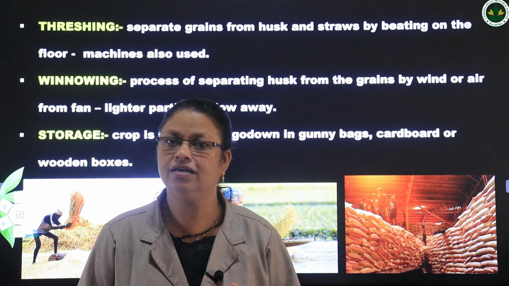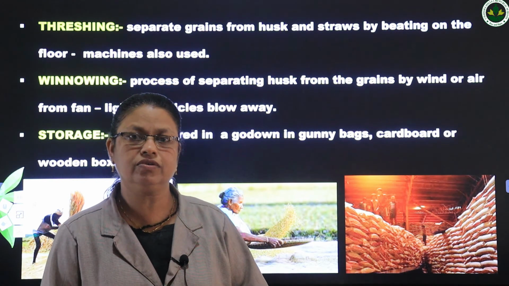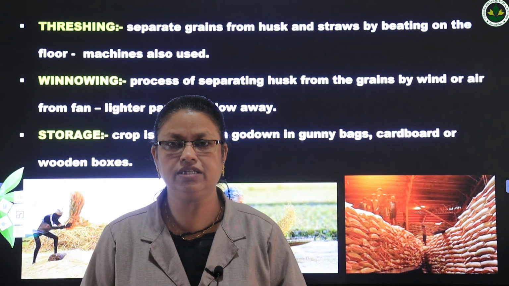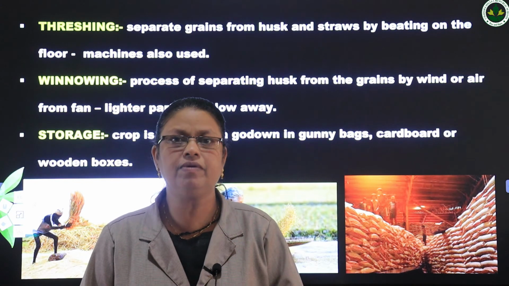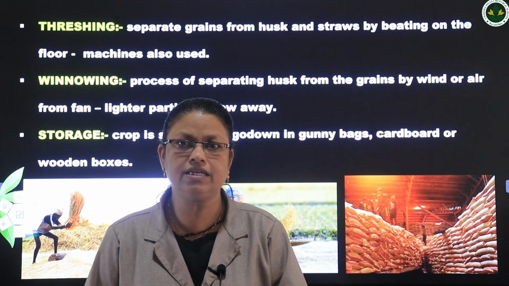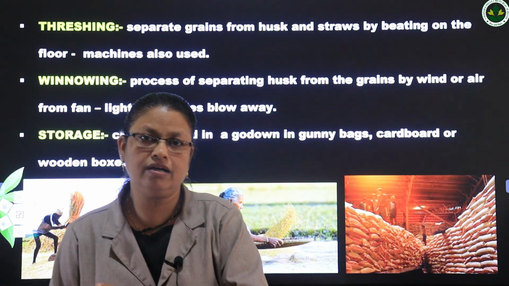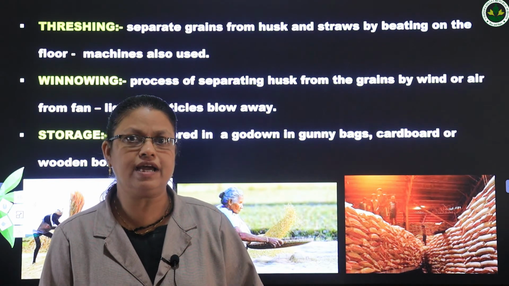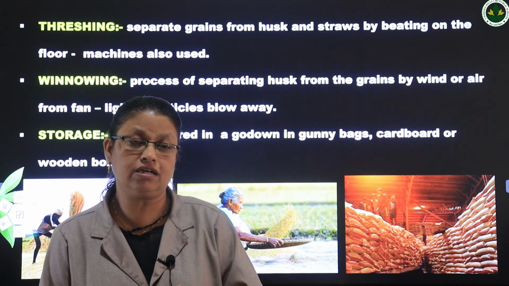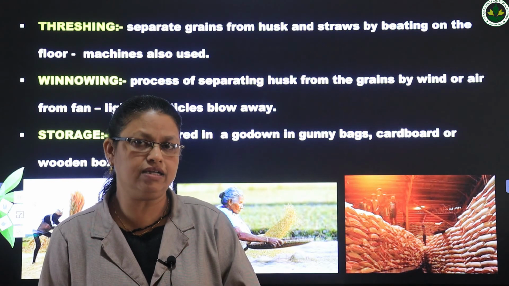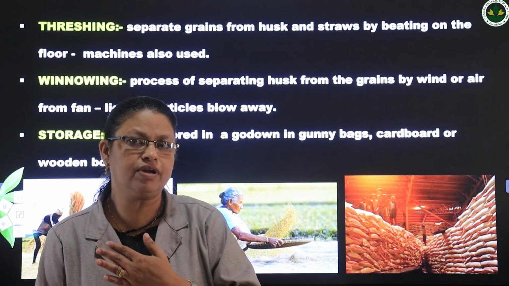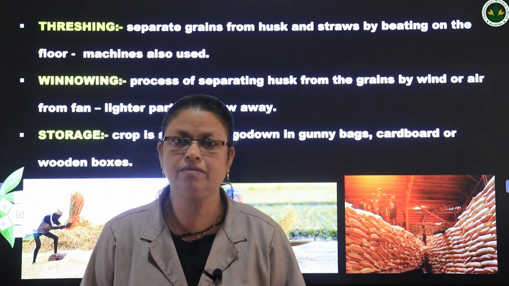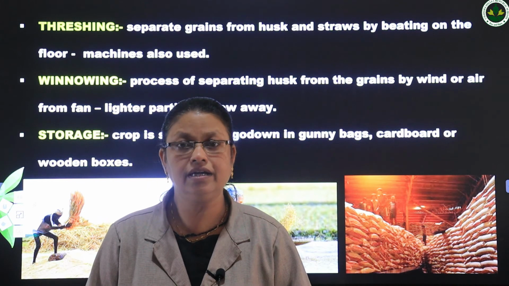Allow the grains to fall from a certain height in the presence of wind. That time what happens? The lighter particles, that are the husk particles, are blown away and the heavier particles will be falling straight. Like that we can remove the husk and dirt particles from the grains.